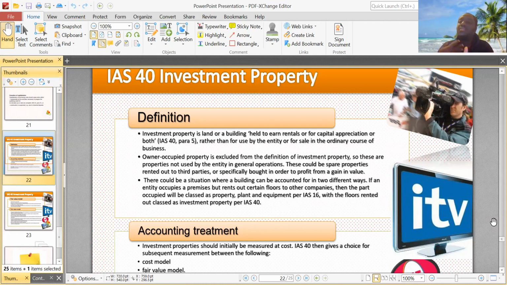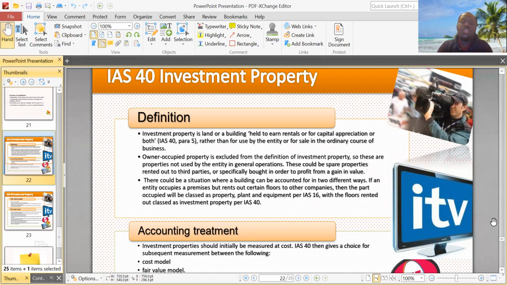So if the entity is into selling houses, that's what they do in the ordinary course of business. That's a separate situation. But here we are talking about a situation where an entity buys a house, or some investment property, in order to earn rentals or for capital appreciation. So this is not residential property. That's what we need to know.